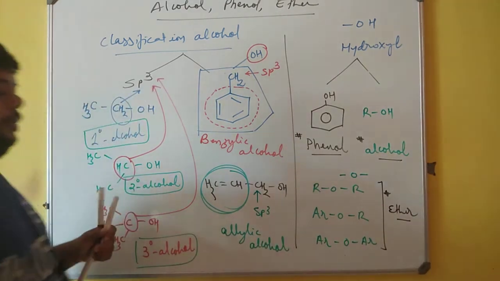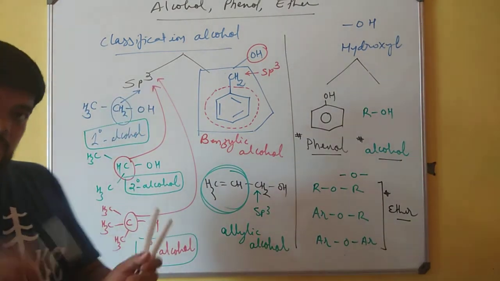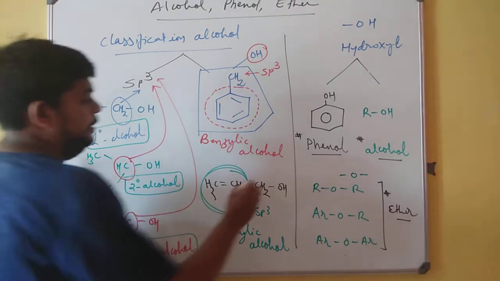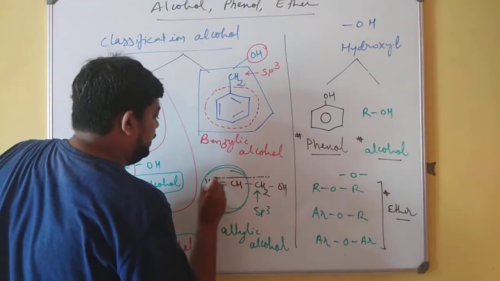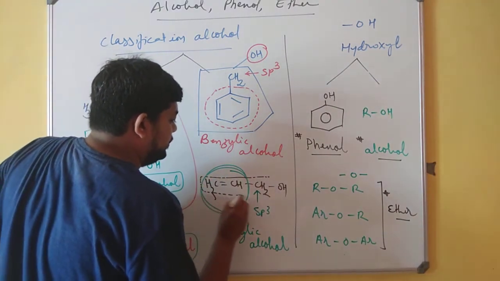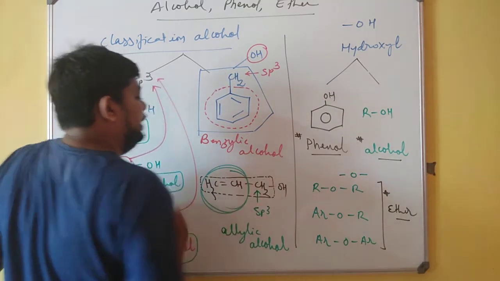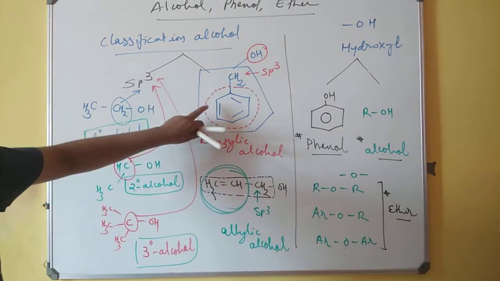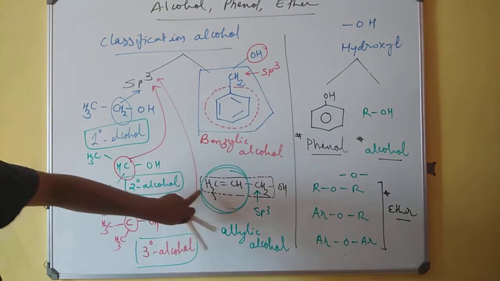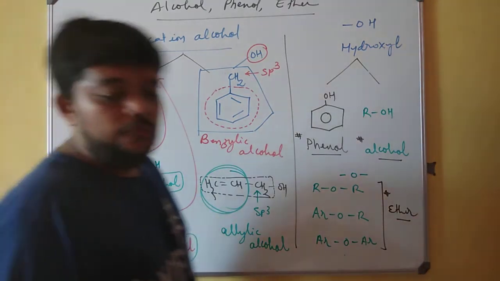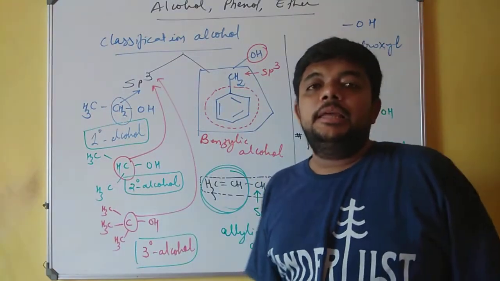Over here this particular section is called allyl. How it was called benzyl, this is called allyl, and henceforth we coin it as allylic alcohol.